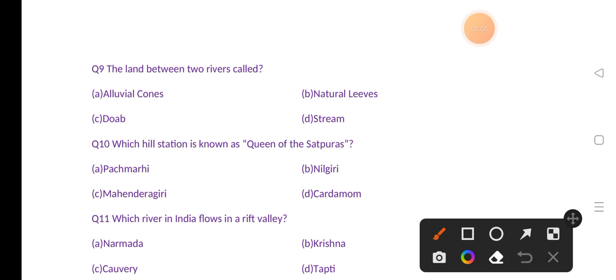The land between two rivers is called. Options are alluvial cones, natural levees, doab, stream. The correct answer is option C, that is doab. Let's move to our next question.